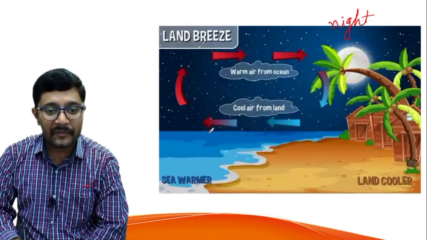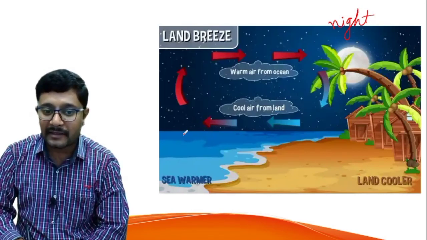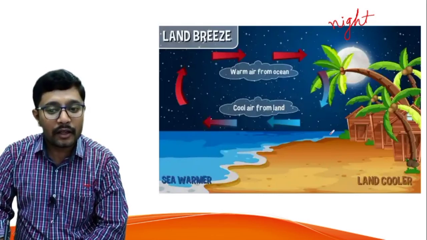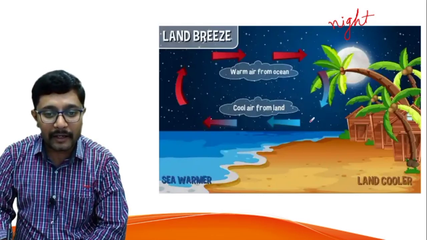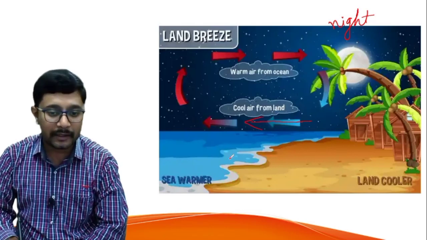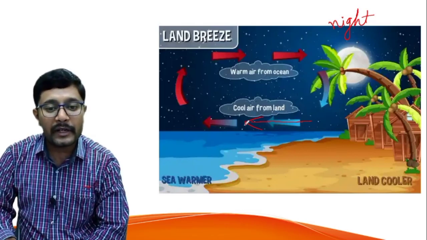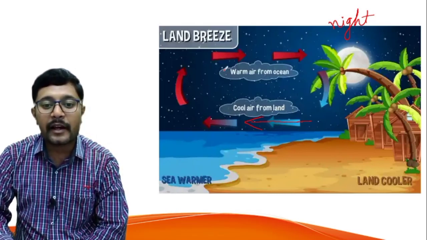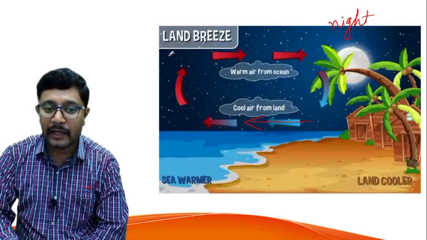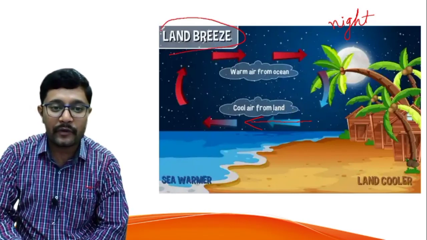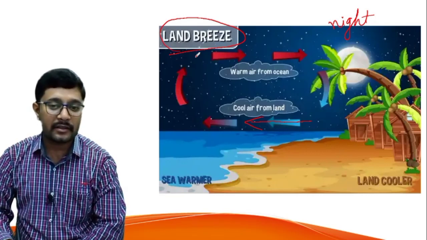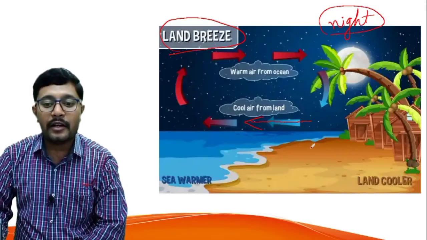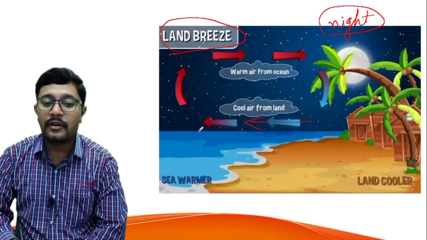For that reason the hot air present on the ocean moves upward. Clear? Then the cooler air present on the land moves towards the ocean, like this. To complete this cycle the hot air occupies the land area. This kind of movement of air we call land breeze. So what do we call it? We call it land breeze. Now what do you mean by land breeze? During night time the land cools faster compared to the ocean water.